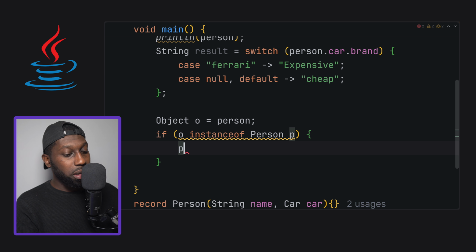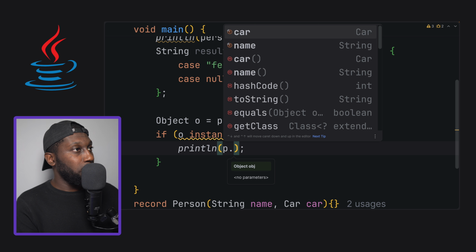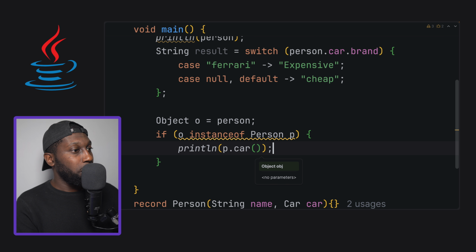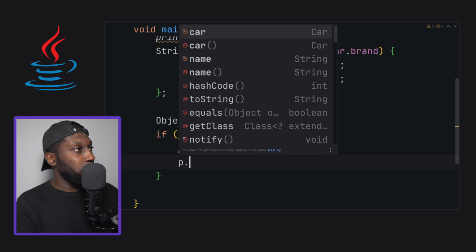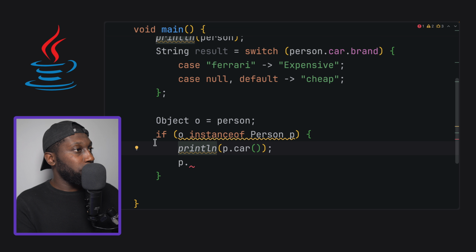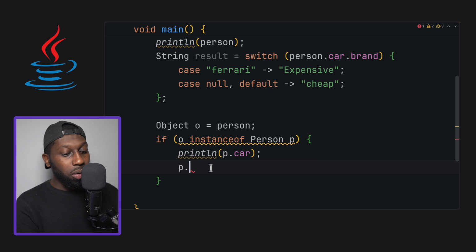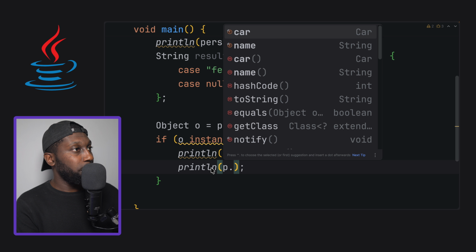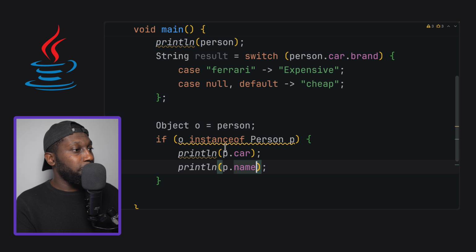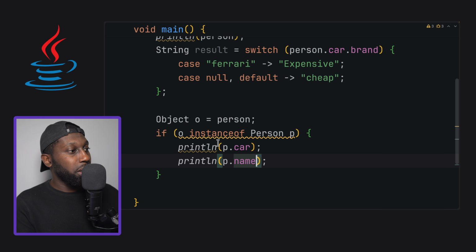Even better, right? Say for example, I say println P dot car, and P dot name, for example. There we go, P dot car and also P dot name. So we're just getting the values for the person itself.